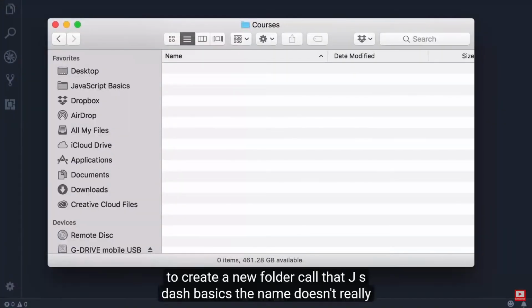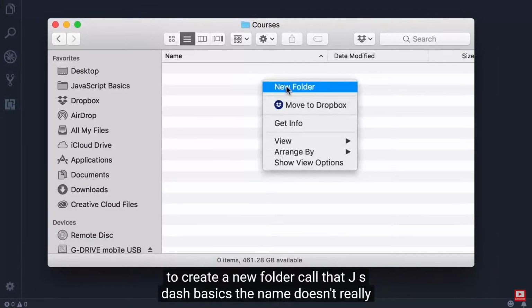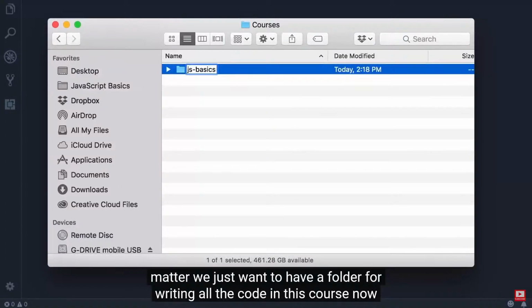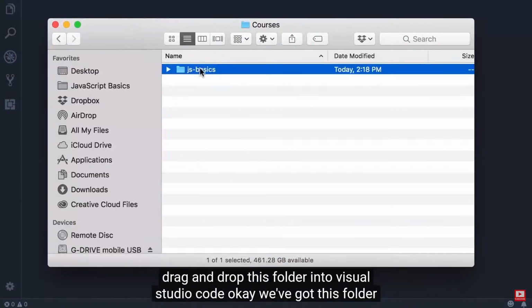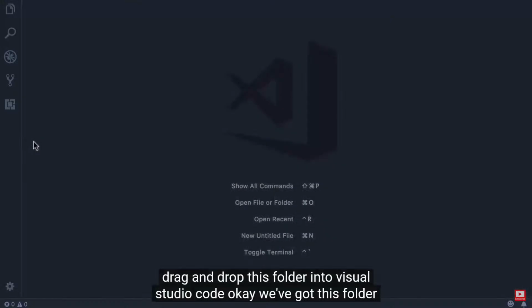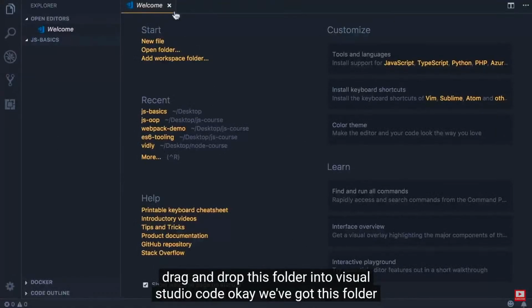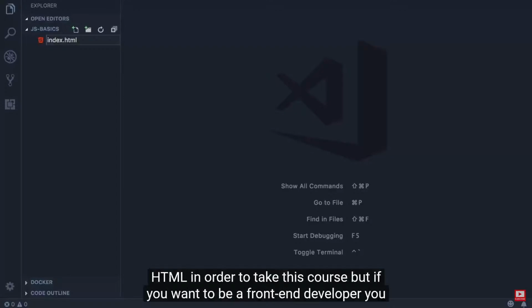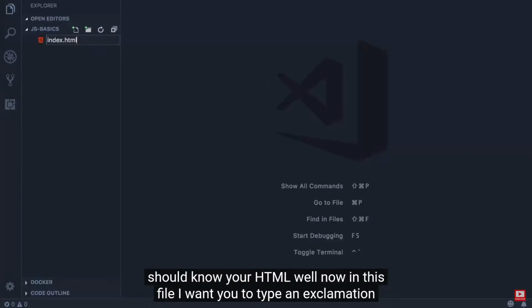All right, now I want you to create a new folder. Call that JS-Basics. The name doesn't really matter. We just want to have a folder for writing all the code in this course. Now, drag and drop this folder into Visual Studio Code. Okay, we've got this folder open. Let's add a new file here, index.html. Now, you don't really need to know HTML in order to take this course, but if you want to be a front-end developer, you should know your HTML well.